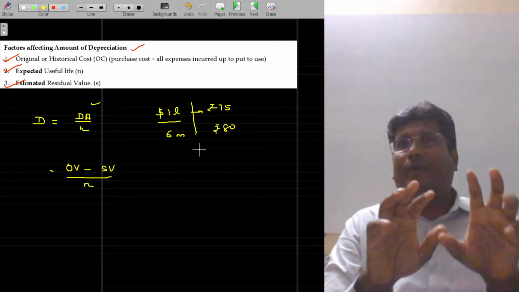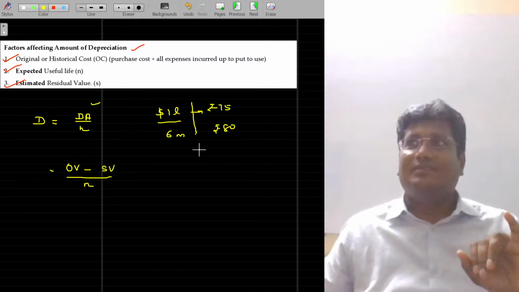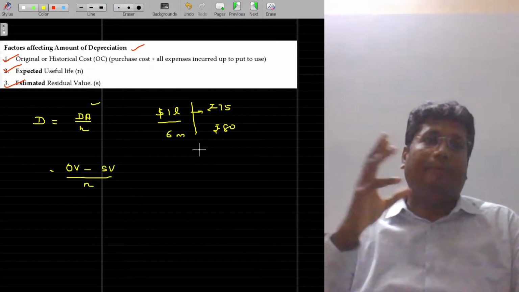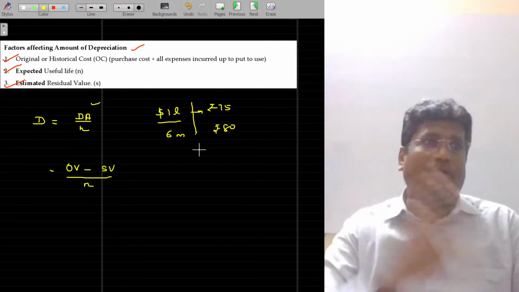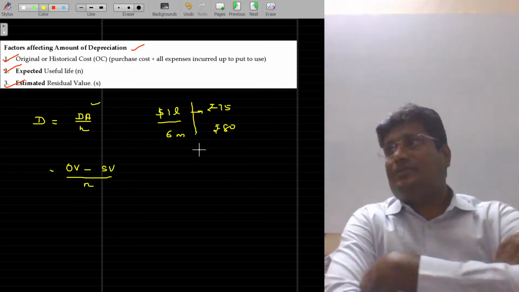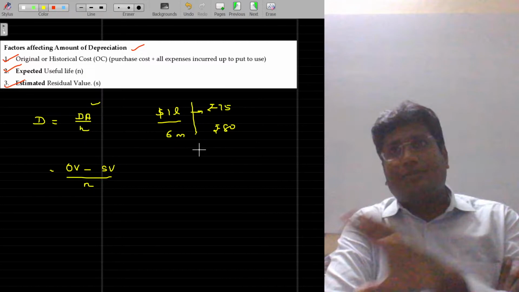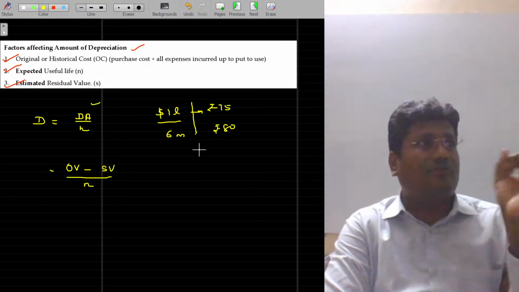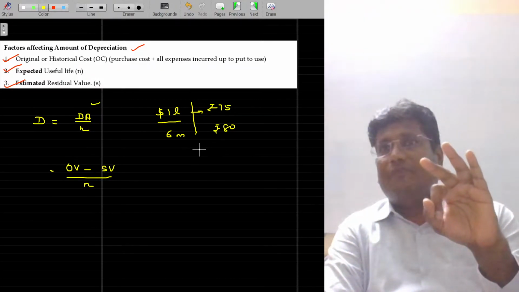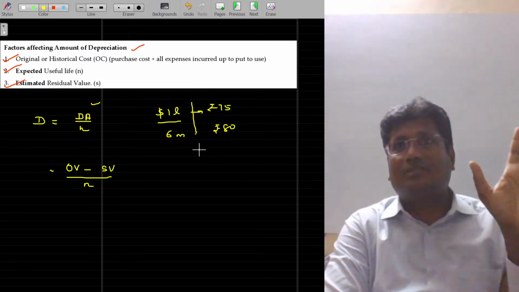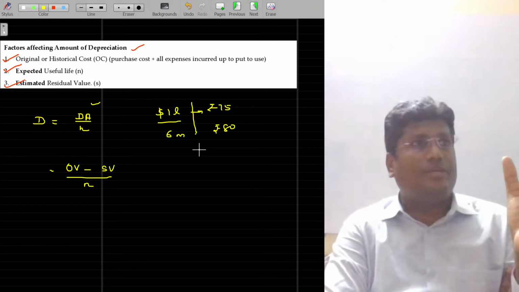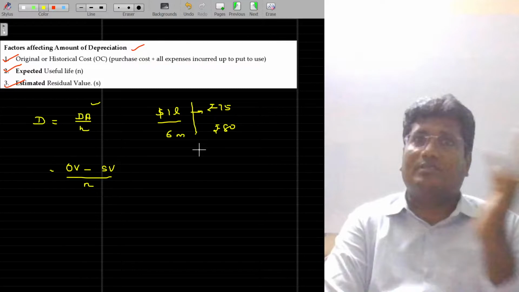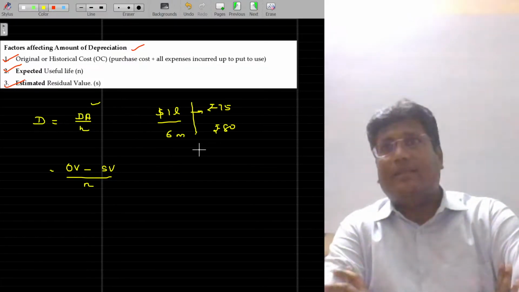Anyhow, we'll first assume that all the three numbers are known. If all the three numbers are subject to change later, how do I treat the accounting or depreciating of that? We'll study that in the second part, the professional education part. First part is the basic. I try to finish up the first part, which is nothing but calculating the amount of depreciation, assuming that the original value, scrap value, and life of the asset in years are known. Practically not possible. All these things will be changing. If all the things are changing, how do we calculate the depreciation? What could be the impact and the amount of depreciation in the subsequent period will be studied as per AS number 10.